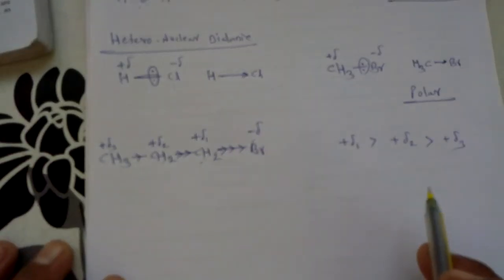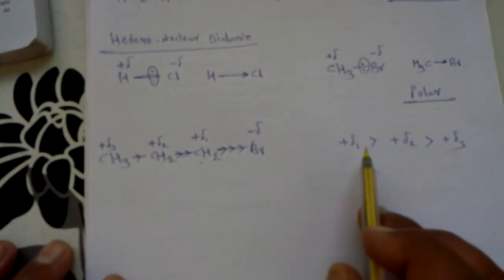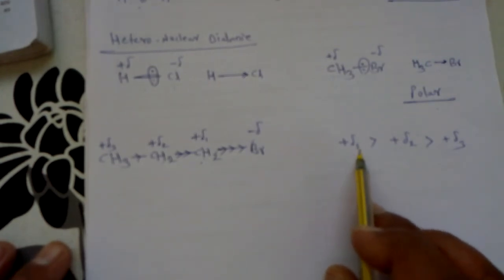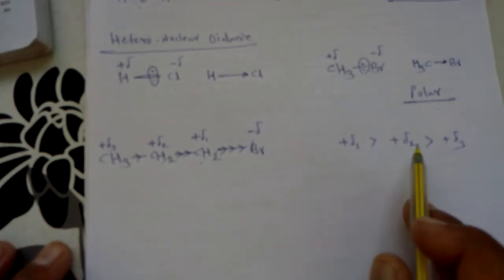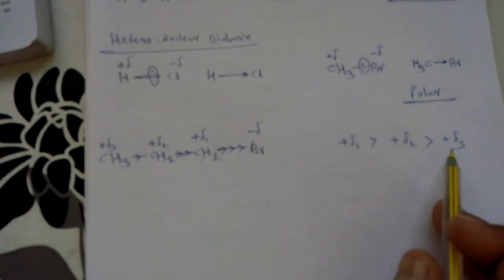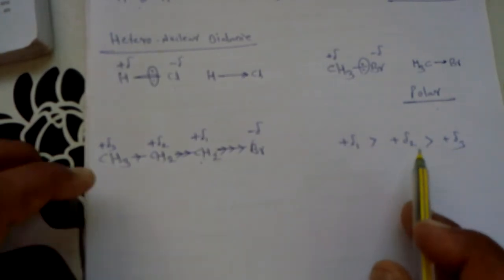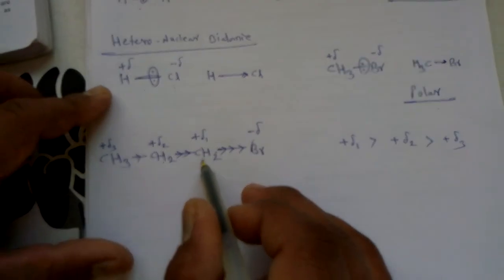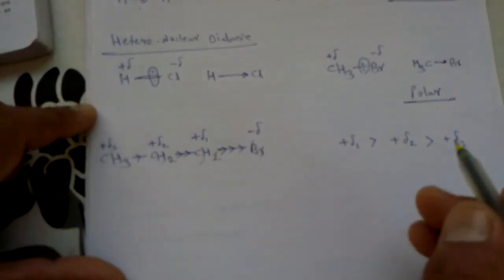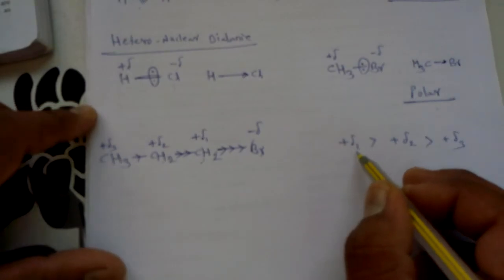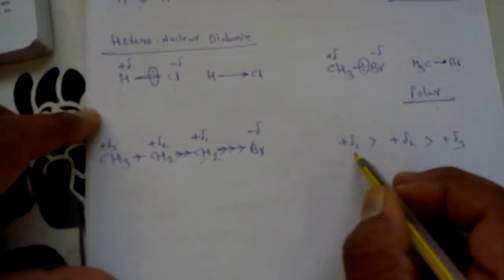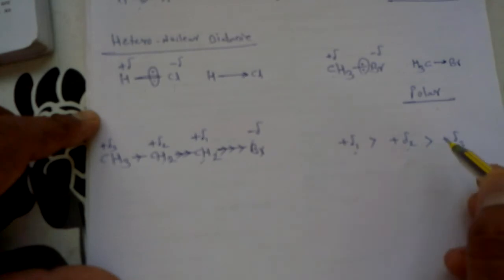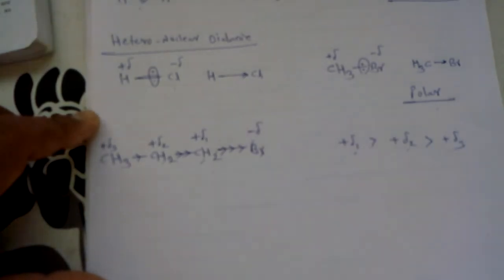So this is the decreasing order among the partial positive charges on carbon 1, carbon 2 and carbon 3. From this order we get an idea: as carbon number 1 is directly attached to the heteroatom, its positive charge formation is more than that of carbon number 2, which is more than that of carbon number 3. So what happens?